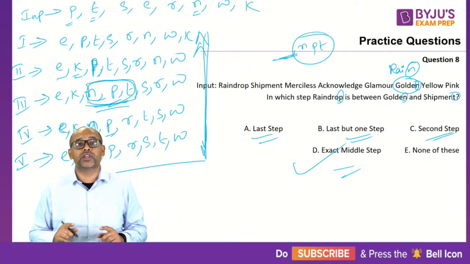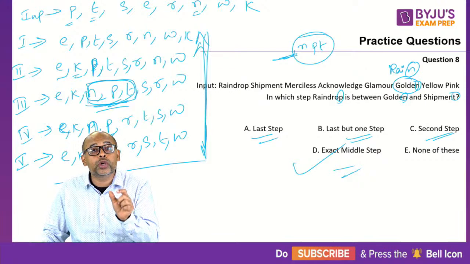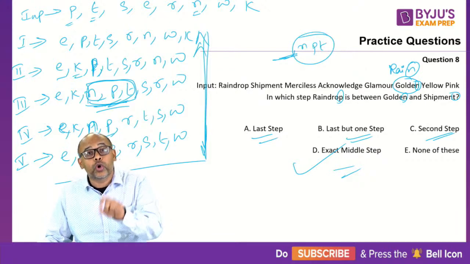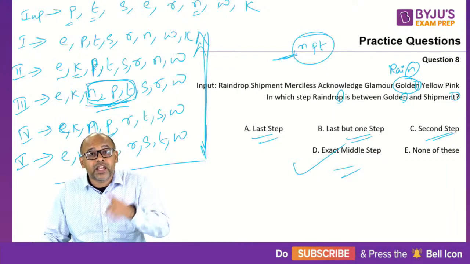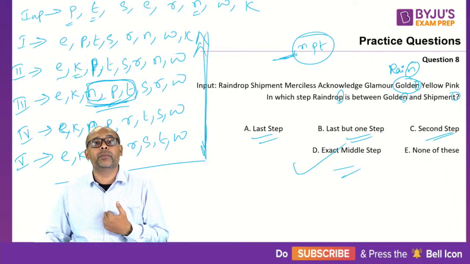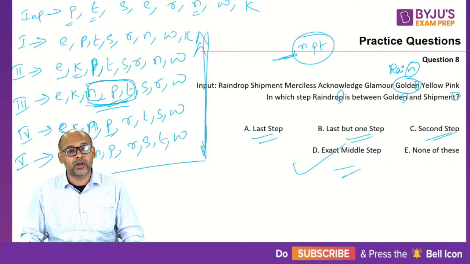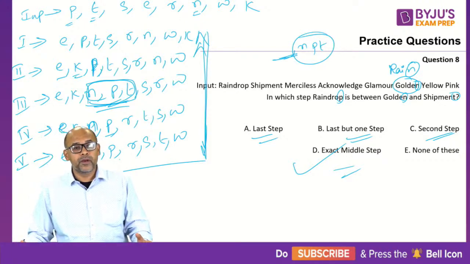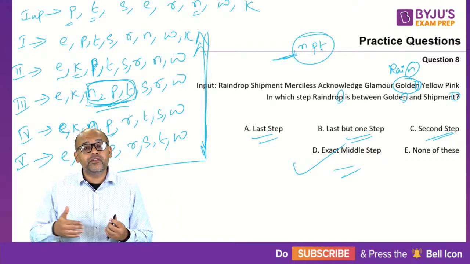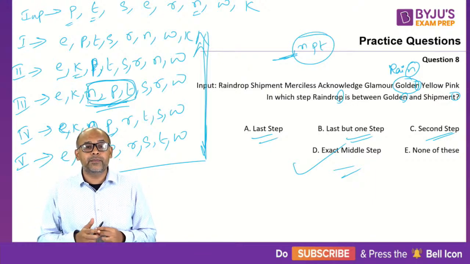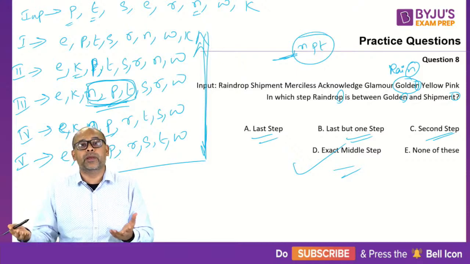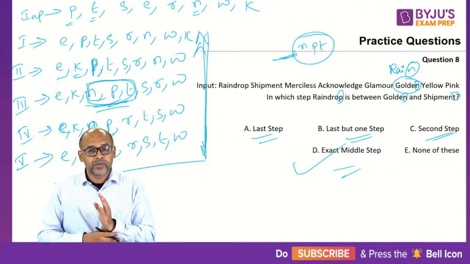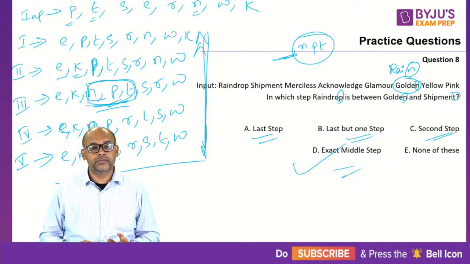Like in the previous question we have seen, if the total of the digits is same, they showed an example that the larger number should come first. That they only have given. I did not make the rule. Is that clear, Gaurav? Okay, so ideally when they give you a question where two things are the same, they will tell you in the example what should happen. Okay, clear? So that should not be worrying you at all.